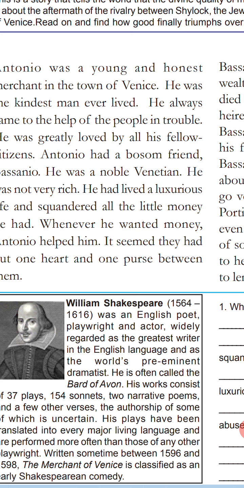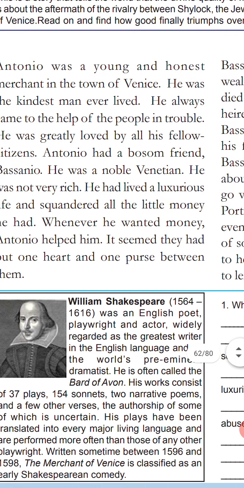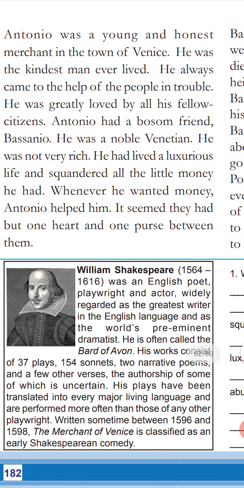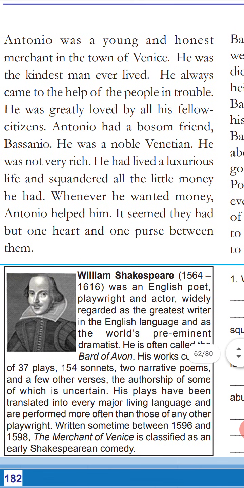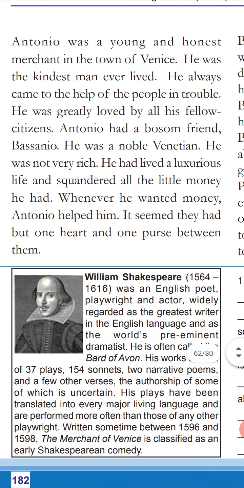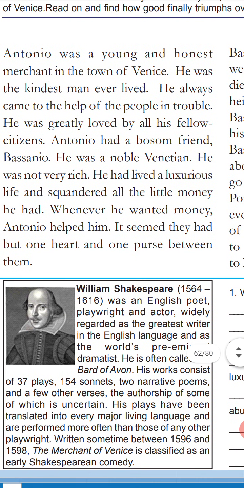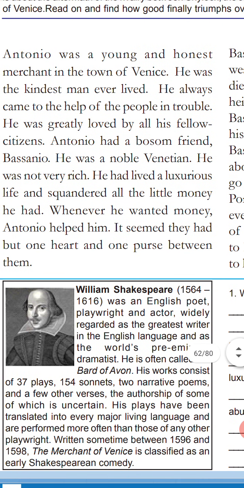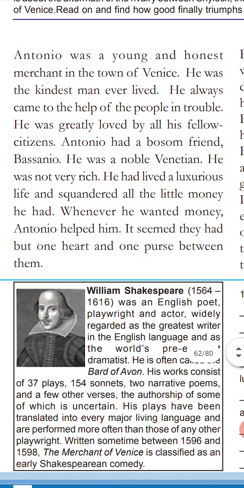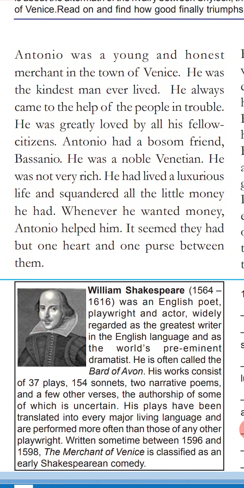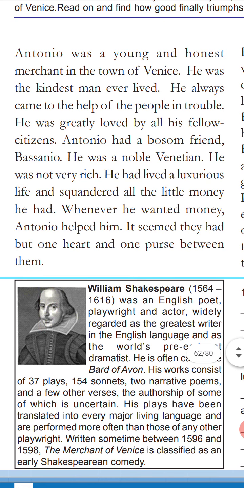He was a noble Venetian. Noble means, what is that? Malayalam. Kulinada. Okay. He was not very rich. Bassanio is not rich. He had lived in a luxurious life, and squandered all the little money he had. He spent most of his money here and there. Who? Bassanio. Okay. All right.